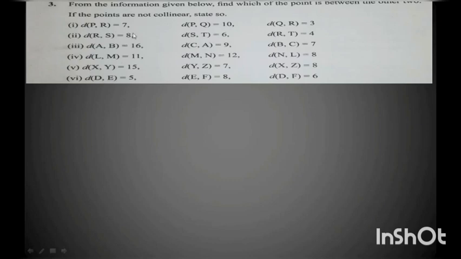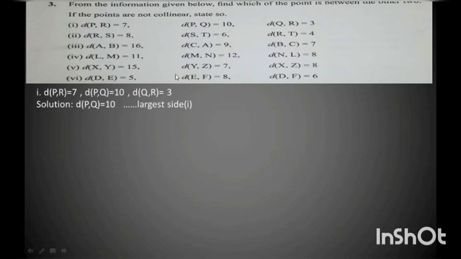First one, we see they have given us the values for three distances: first is distance PR, then distance PQ, and then distance QR. So let us see the first sum. Distance PR is equal to 7, distance PQ is equal to 10, and distance QR is equal to 3.